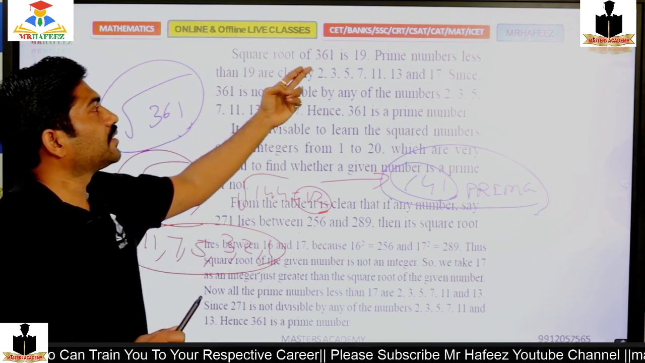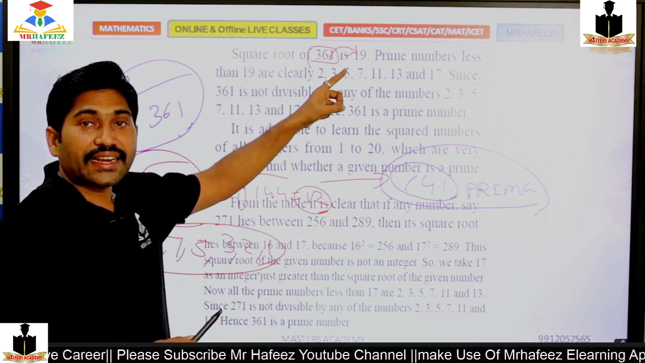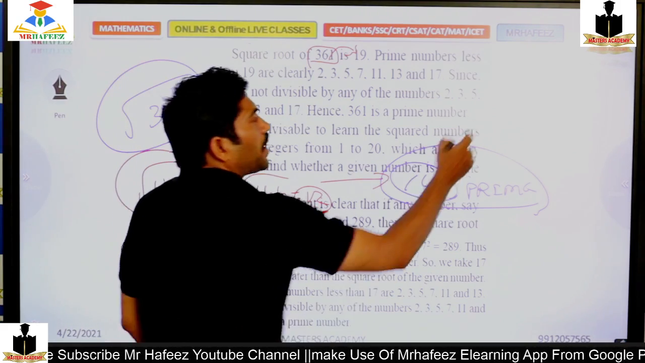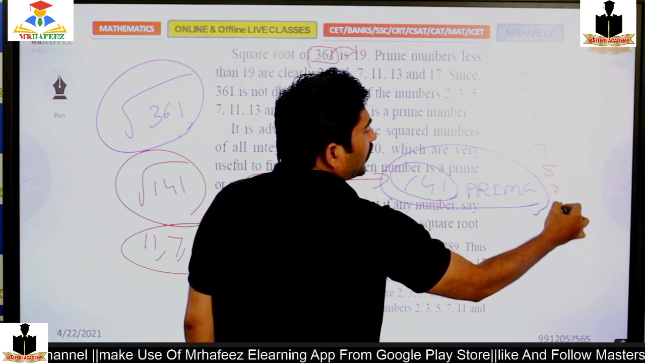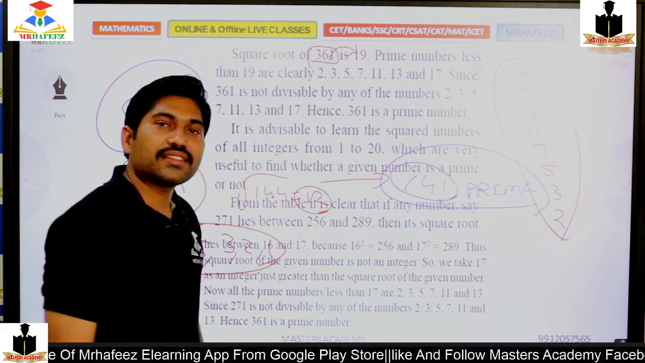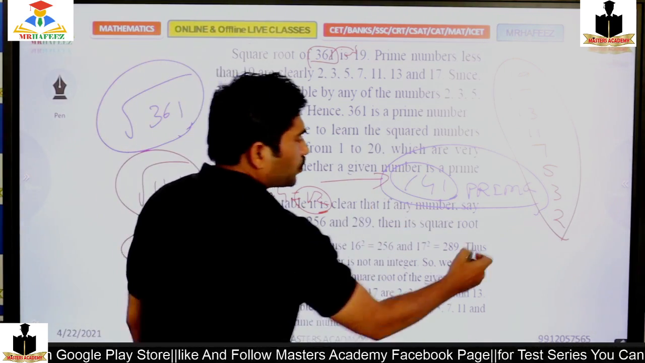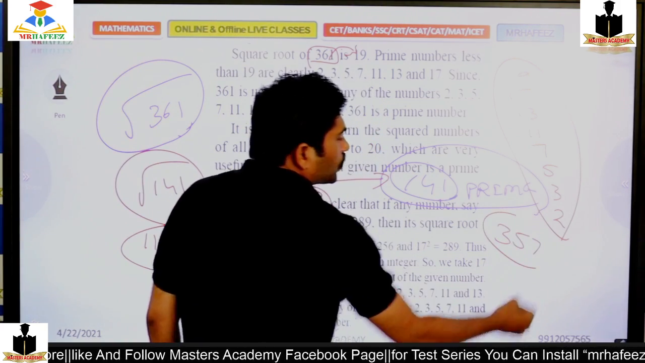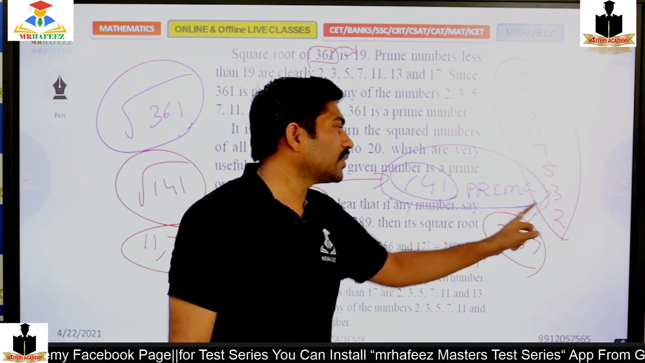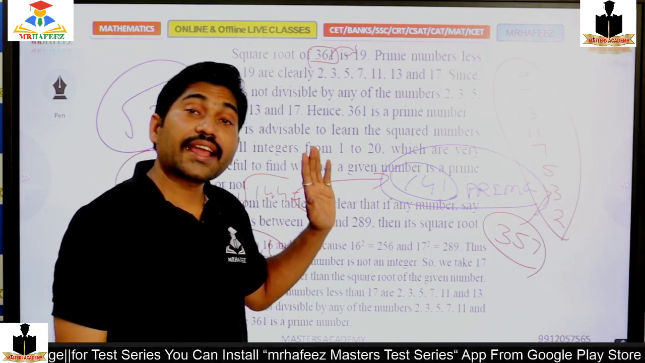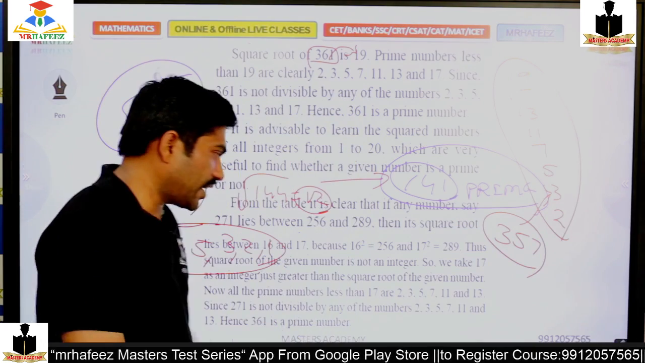So if the number is near 361, then I should check up to 19. The prime numbers up to 19 are 19, 17, 13, 11, 7, 5, 3, 2. By just checking with these numbers, I can decide whether the number is divisible or not. Suppose I want to check 357. Because this is divisible by 3, it cannot be a prime number. Yes or no? If you agree, type A in the comment box. We will move to the next point.